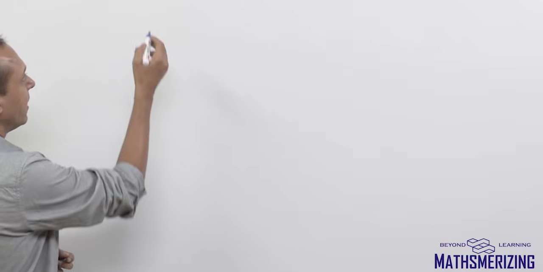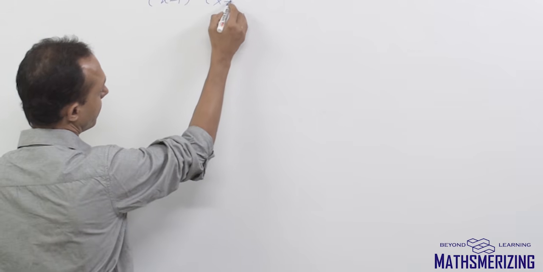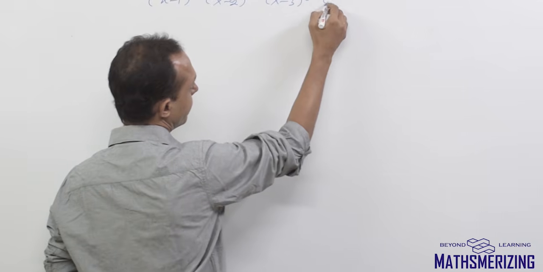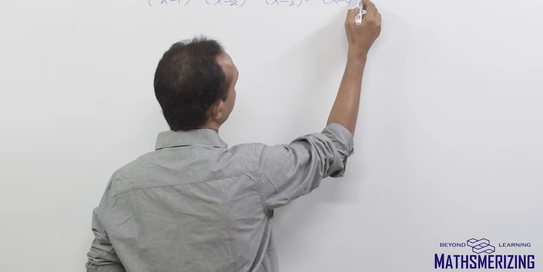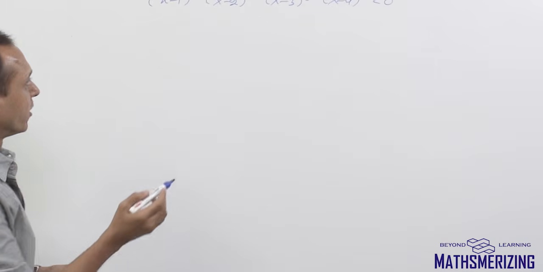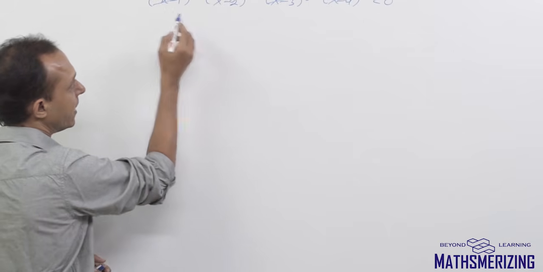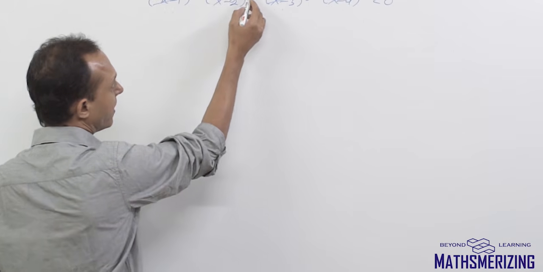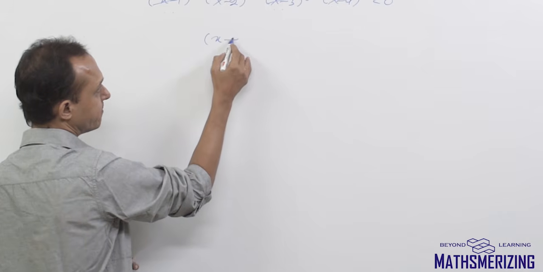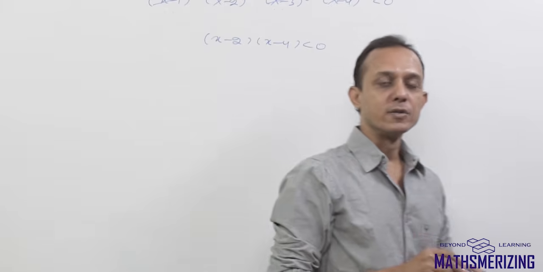Say for example, there is an inequality expression which is (x minus 1) to the power 4, (x minus 2) cube, (x minus 3) to the power 6, (x minus 4) to the power 11, and this should be less than 0. Now rule number 1 says I can remove even power expressions. So I'll remove (x minus 1) to the power 4 and (x minus 3) to the power 6. Now odd power, I need not bother about these parts. I can simply write it as (x minus 2)(x minus 4) is less than 0. So that's rule number 1.